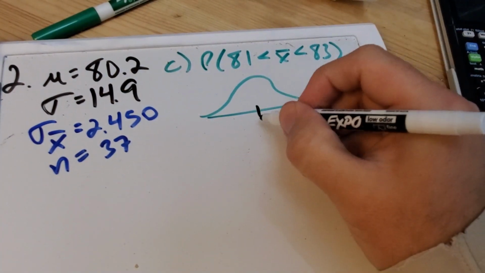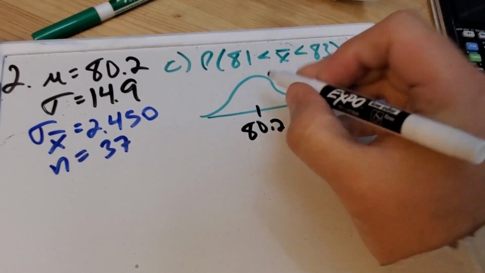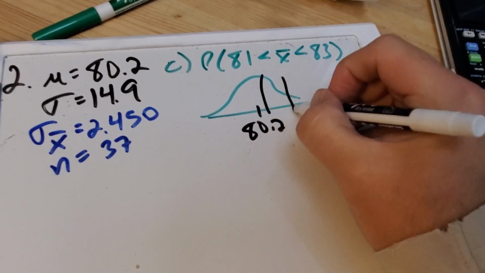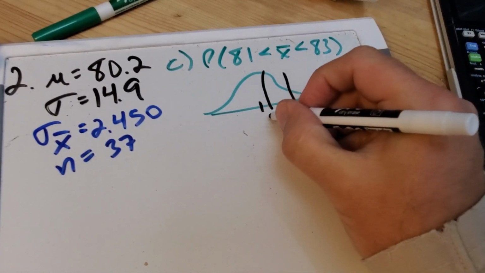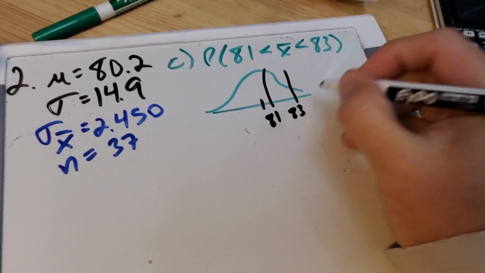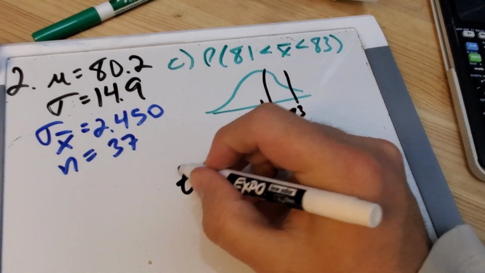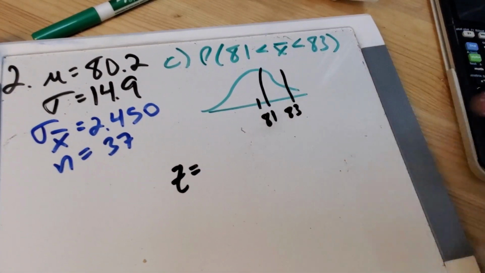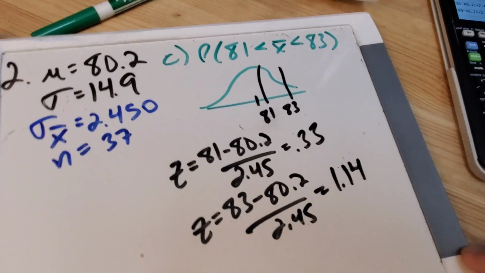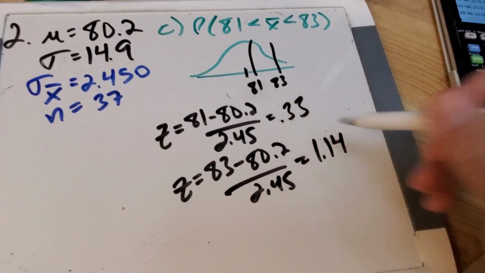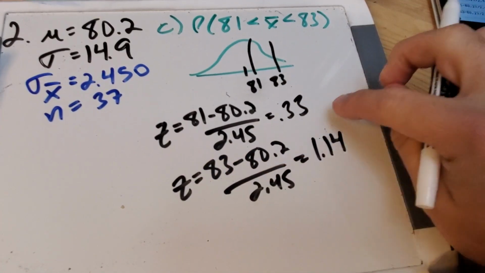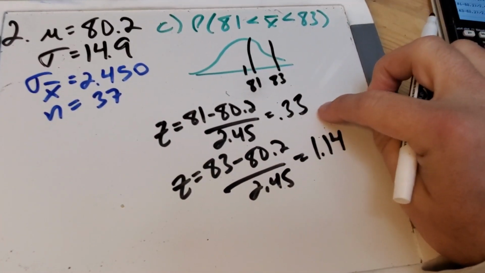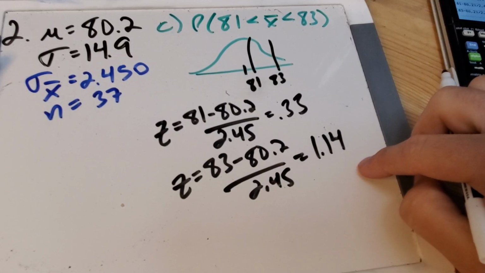Put the mean in the middle, 80.2. And I want between 81 and 83. So I need to just make both of those into z-scores. Let me pause so you didn't have to watch me writing all this stuff down. But if you get the z-scores for both, it should be 0.33 and 1.14.